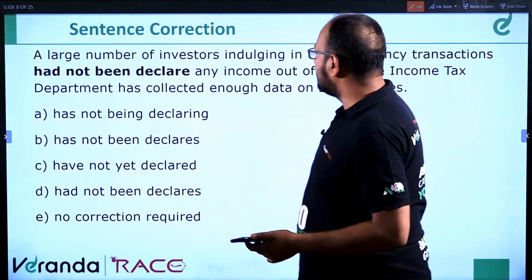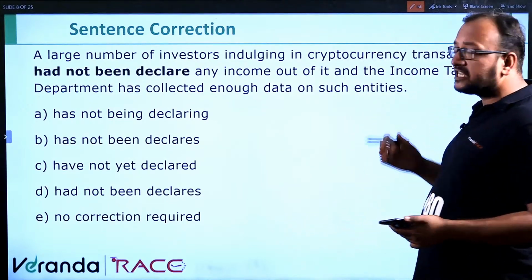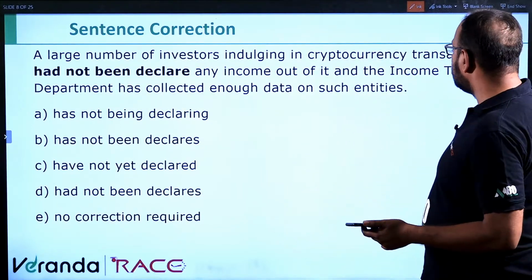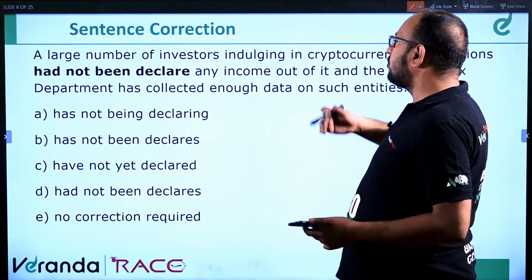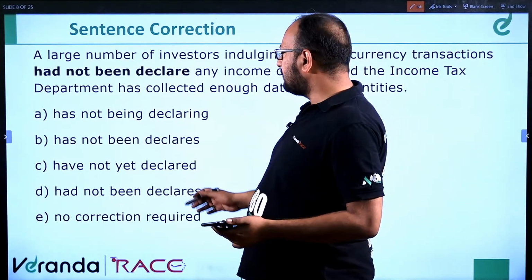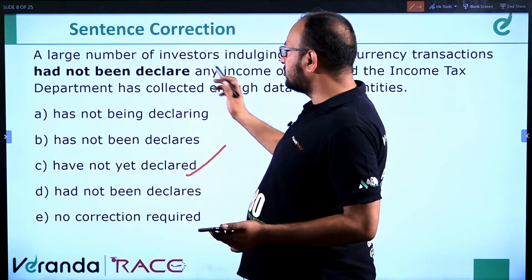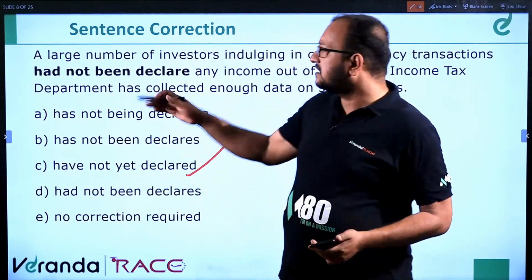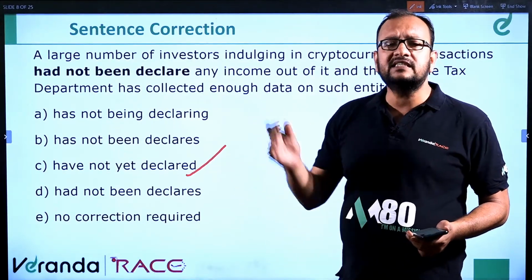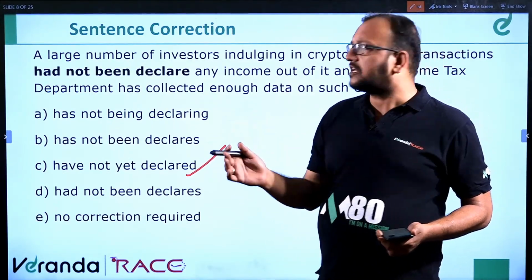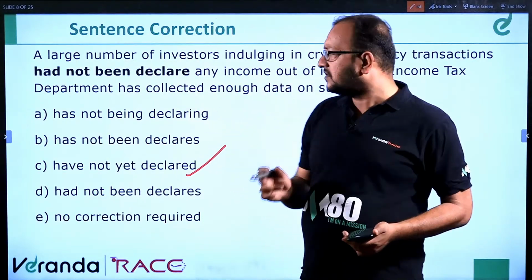A large number of investors indulging in cryptocurrency transactions have not yet declared. It should be "have not yet declared", because it's talking about a general sense and it's a plural entity, a large number of investors. So it should be "have", because it is simple present and it's talking about a large number of investors.